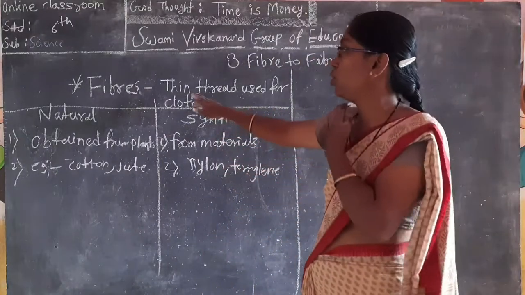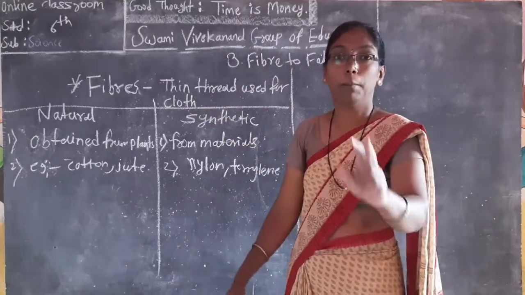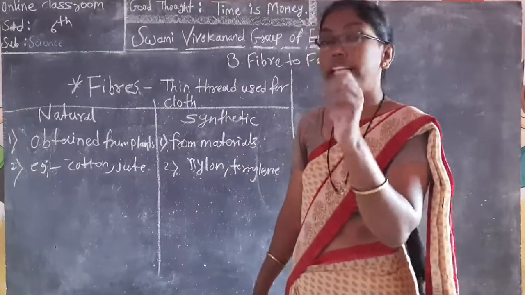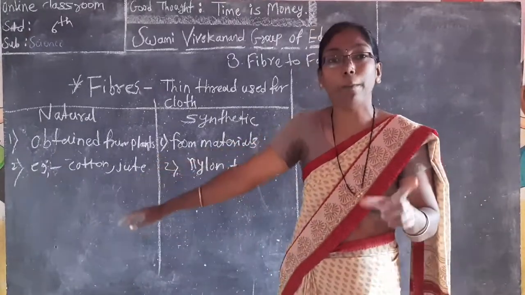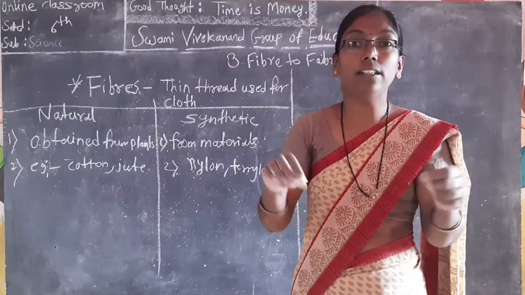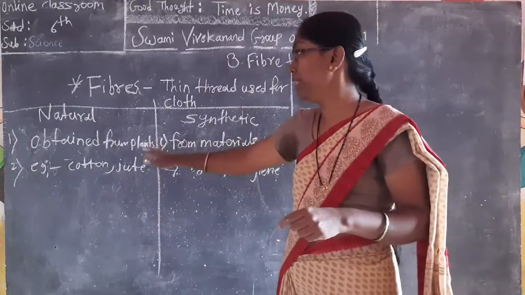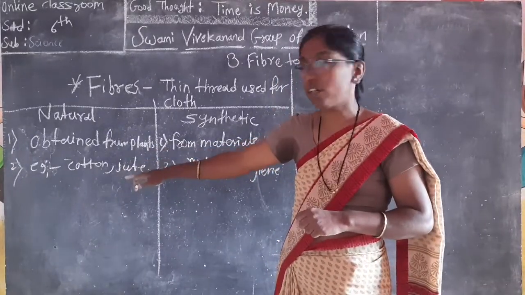Fiber means, as I told you, the thin thread used for cloth weaving. But fibers have two types, natural fiber and synthetic fiber. Natural fiber we get from plants. In that time man used plant bark, so it is natural fiber. Examples: cotton and jute.